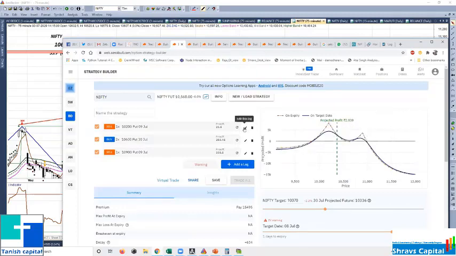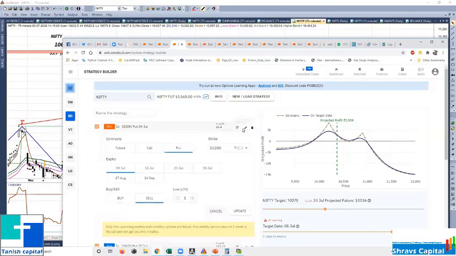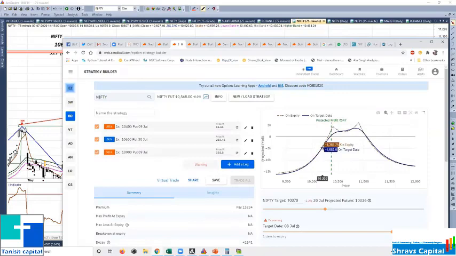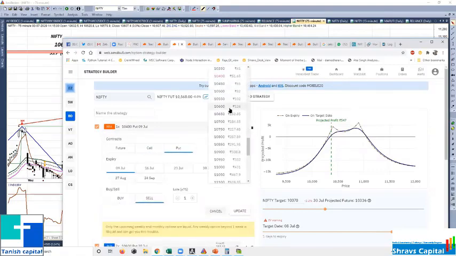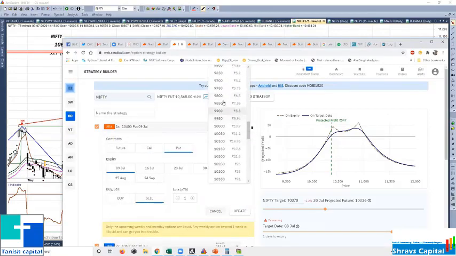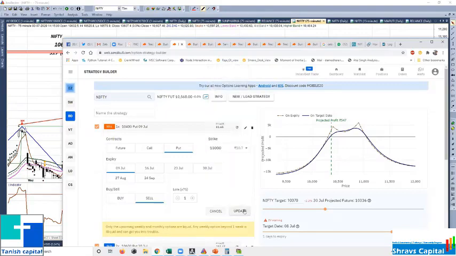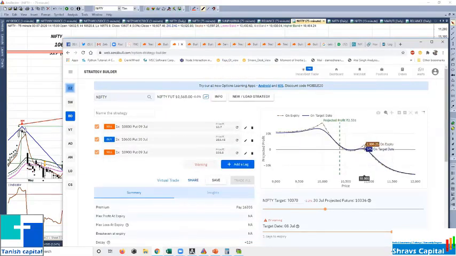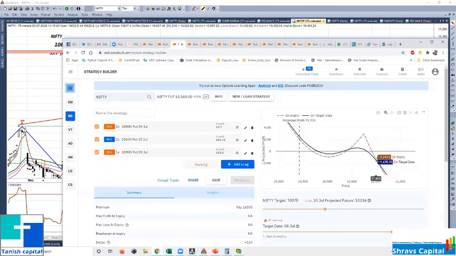You got it, right? So I am keeping it like this. I got a range like this, and on Wednesday my position will be like this. Now if you are fearing the downside, I am a little bit scared, then just check. You can sell 10,000 also, but the only thing is your payoff will change on the upside, because you are fearing the downside. Only on the downside you will get money. On the upside you are still at 11,000, no need to worry, only a 1,000 rupees loss will be there.